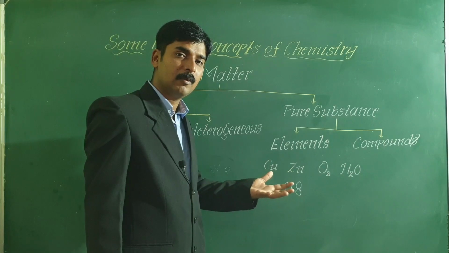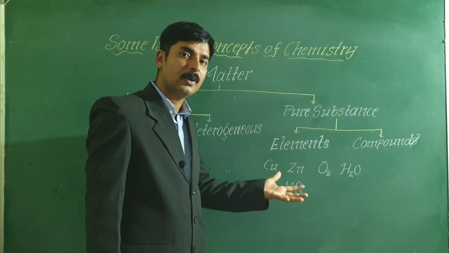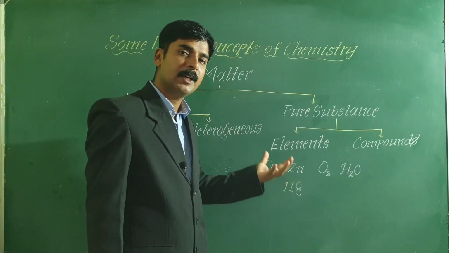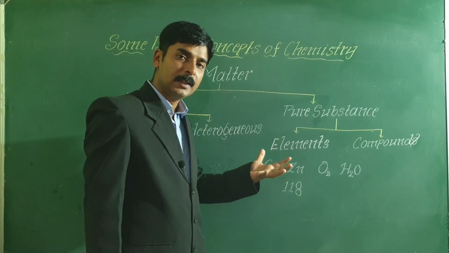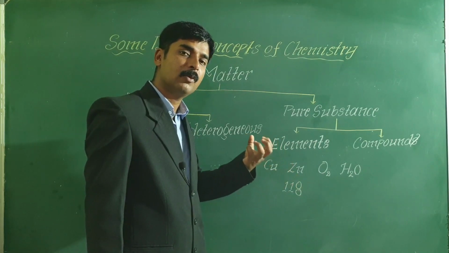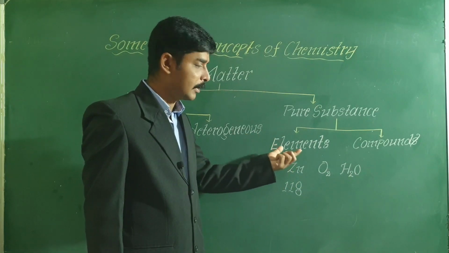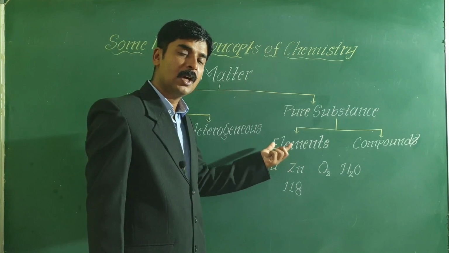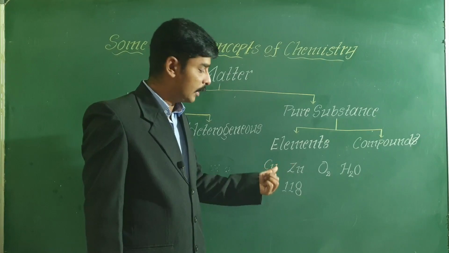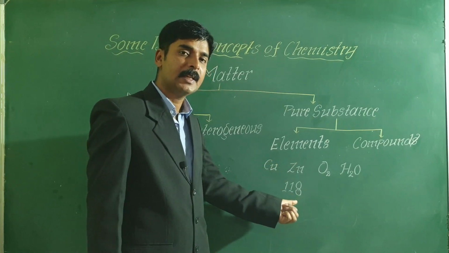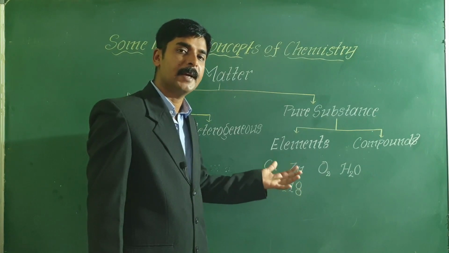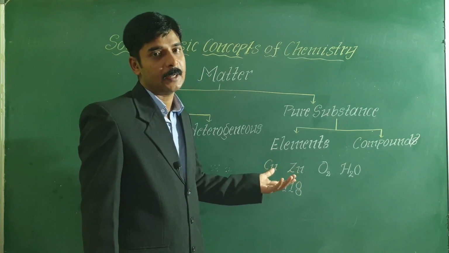Hydrogen, helium, lithium, beryllium, boron, carbon, nitrogen. All these are called what? They are all called elements. Hydrogen element is made up of only hydrogen atoms. Helium element is made up of only helium atoms. Sodium element is made up of only sodium atoms. So elements are the pure substances which are made up of only one kind of atoms. There are nearly 118 elements, and these 118 elements are classified into three types: metals, non-metals and metalloids.